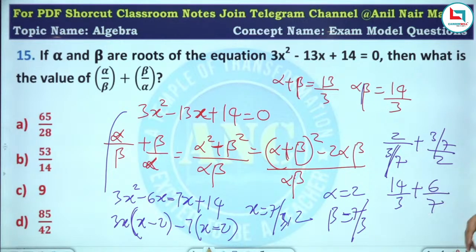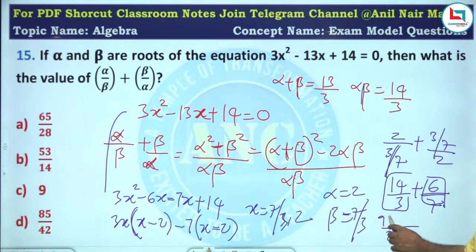One is 2 into 7 by 3, this is 14 by 3, and it is 6 by 7. Denominator 21. 116 by 21. Where is it? Check whether there is any calculation mistake.